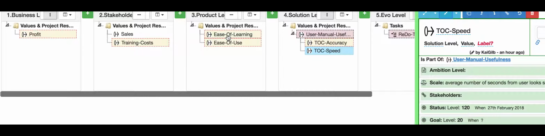Then we've selected this because that will improve the ease of learning, the number of days in this case, and that will reduce the training cost, and that again will reduce expenses, which will improve the profit. So that's how we connect the tasks we're doing